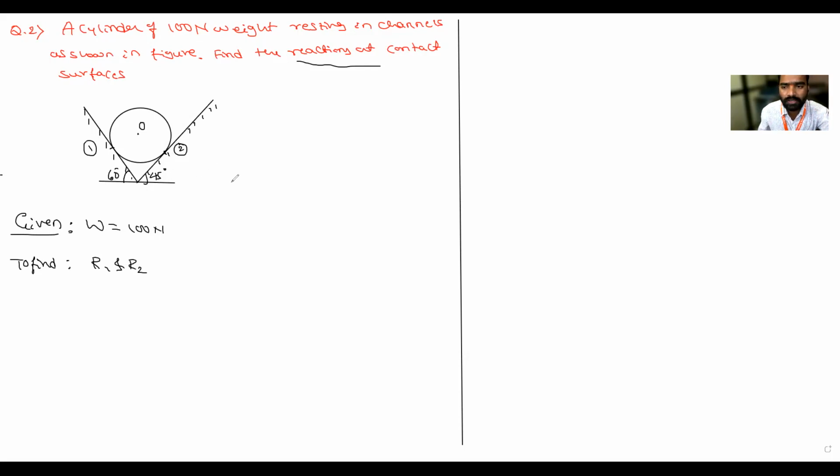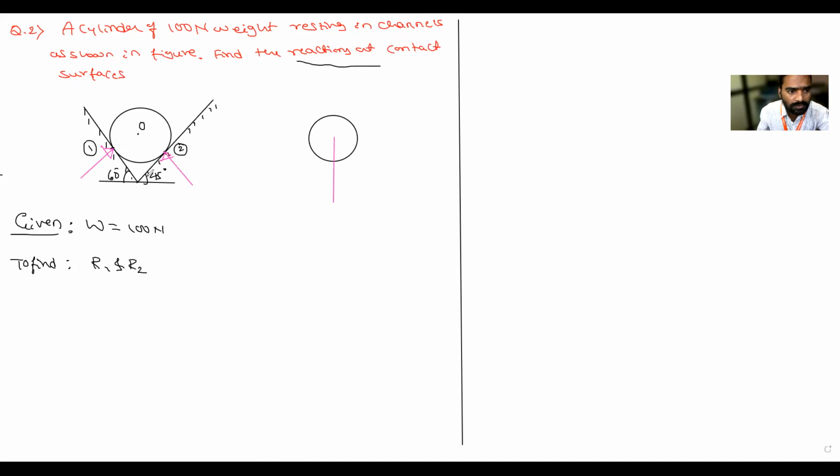For this, I will first draw the free body diagram. How to draw it? This is a circle, and for this circle there is a free body diagram. This is the weight, acting downward, correct? And there is always a reaction at this contact surface, and a reaction at this other contact surface. At each contact surface, there is a normal reaction.